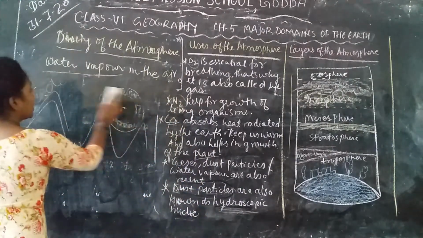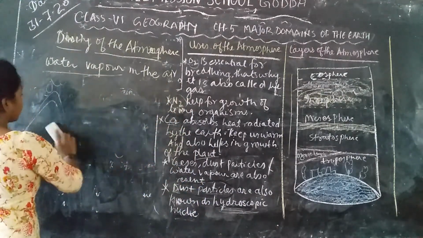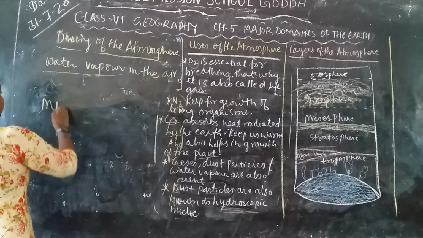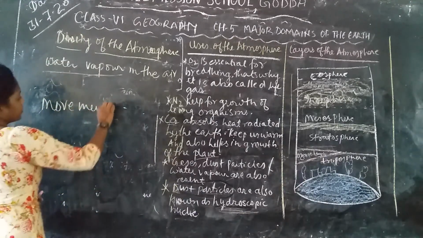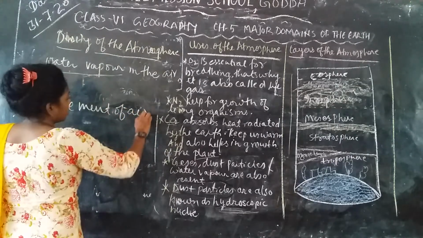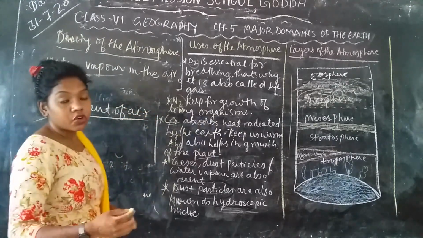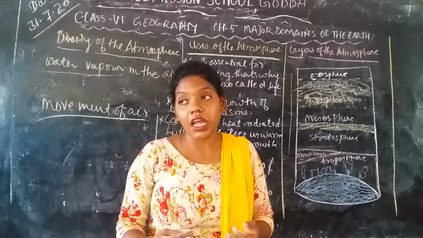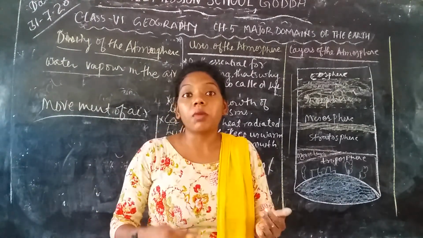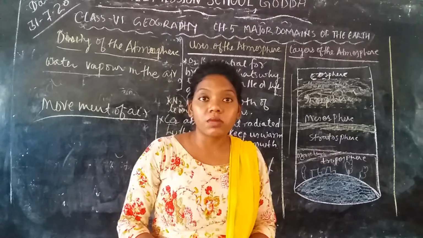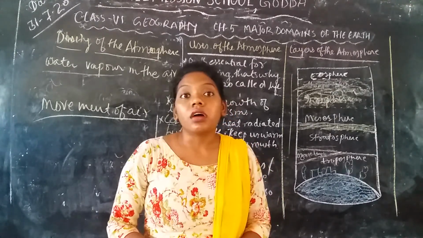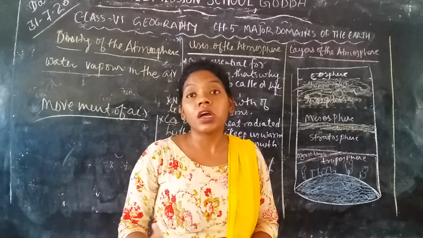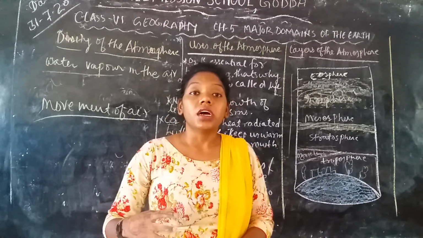Another topic is the movement of air. As I told you, air varies from place to place. The air above the land is thin and light, and above the ocean is dense, because the water vapor in that air is so much.